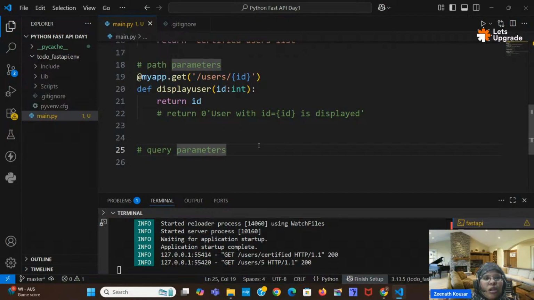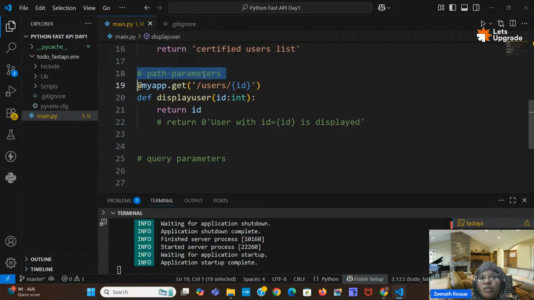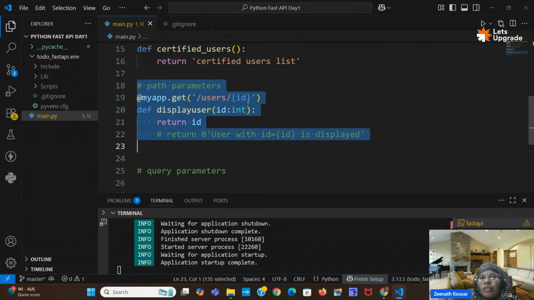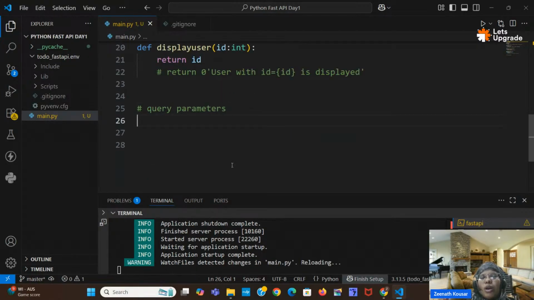Okay, so this is all about path parameters. This is the path parameter. So whatever we are giving in the path over there, it will be stored into one variable. Next we will go for the query parameters.